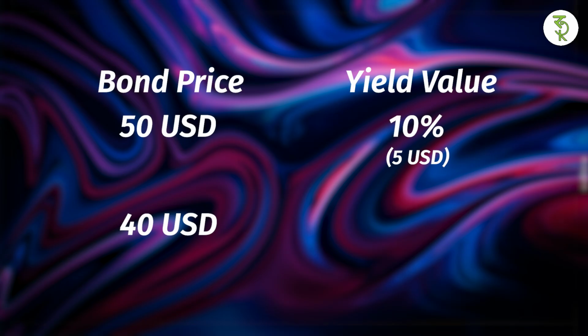Now, the person who has purchased it, he has purchased for $40, but he's earning $5, the same amount as before. Now, if you divide 5 by 40, it works out to be 12.5%. So when the bond price was $50, yield rate was 10%. And when the bond price fell to $40, the yield rate went up to 12.5%.